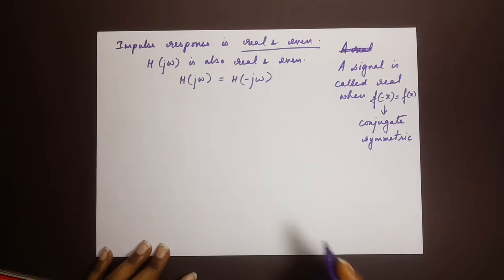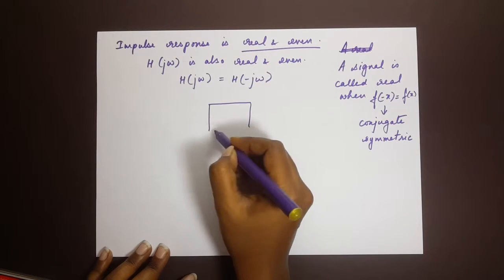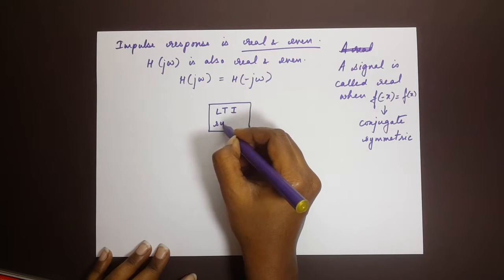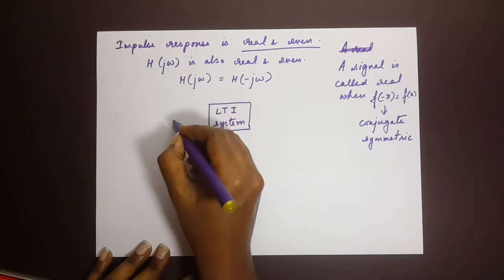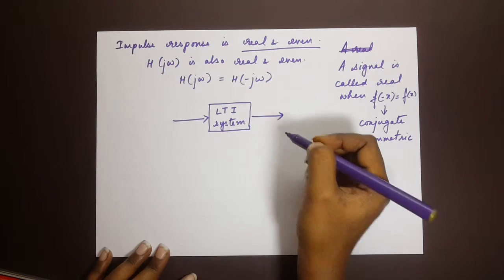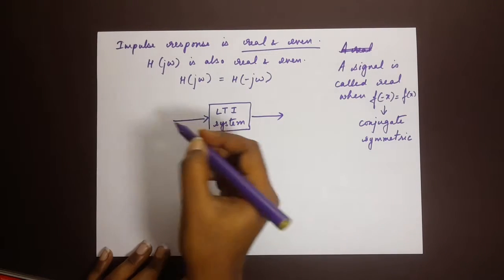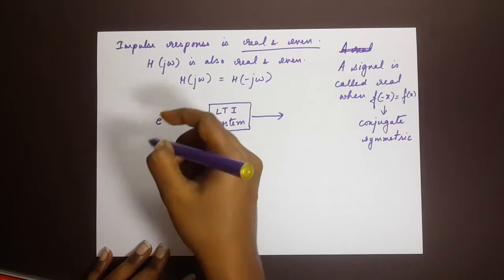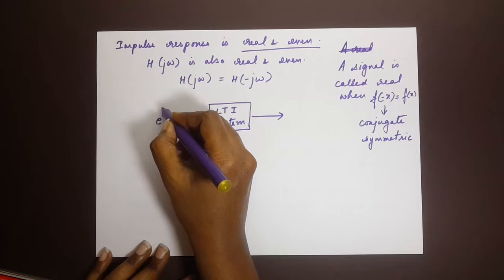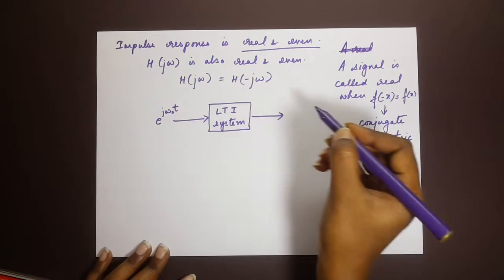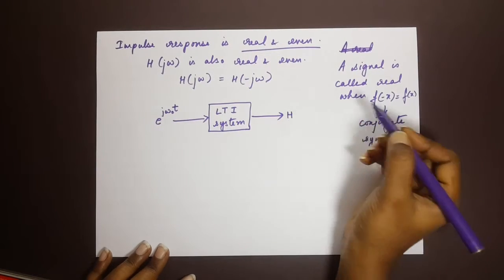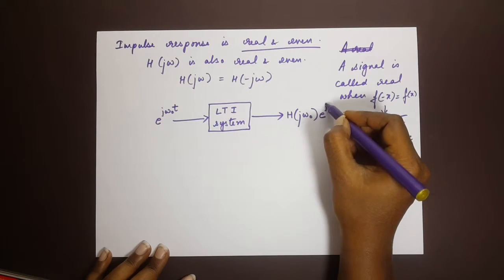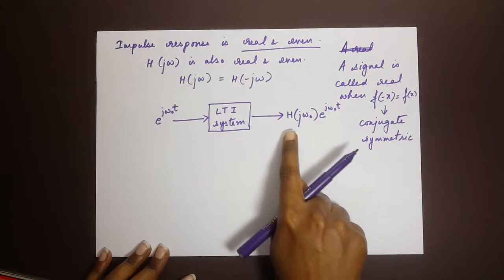Okay, so now let's assume that here we have a system, a linear time invariant system. There is a certain input and we obtain a certain output. Now in terms of complex, we can write the input x of t as e power j omega naught t, and we obtain as the output H of j omega naught into e power j omega naught t.